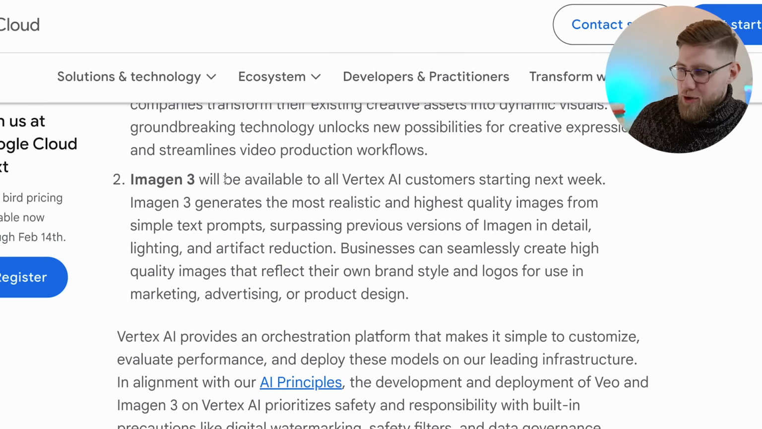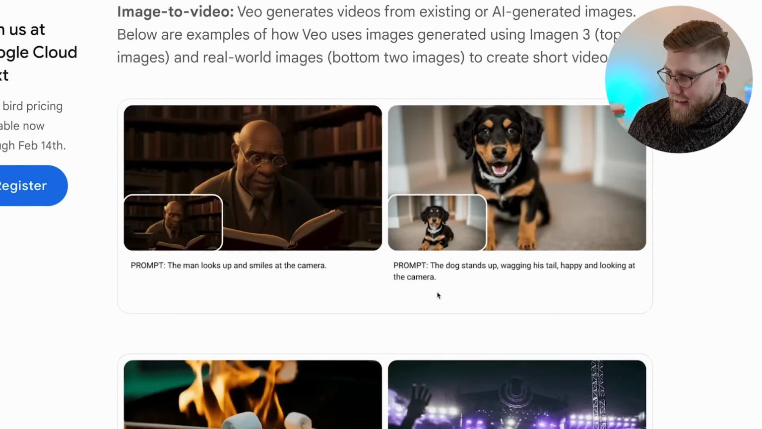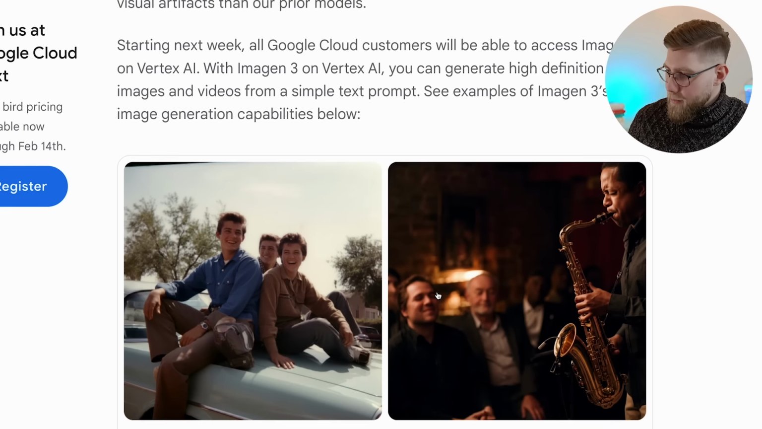Second one is Imagine 3, will be available to all Vertex AI customers starting next week. Imagine 3 generates the most realistic and highest quality images from simple text prompts, surpassing previous versions of Imagine in detail, lighting, and artifact reduction. Let's look at a few examples from Imagine 3.